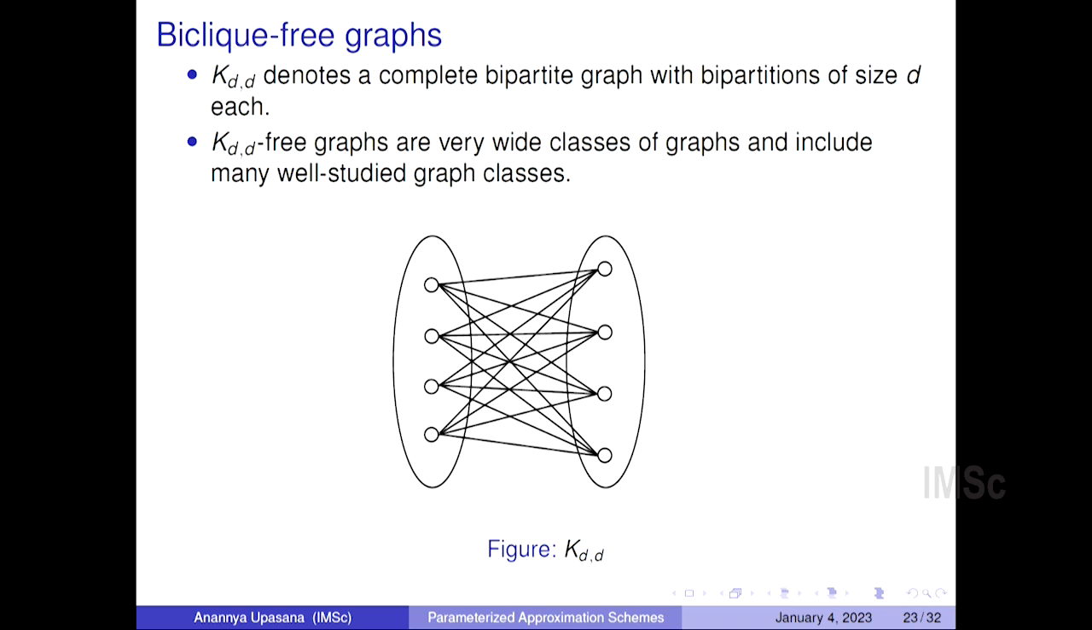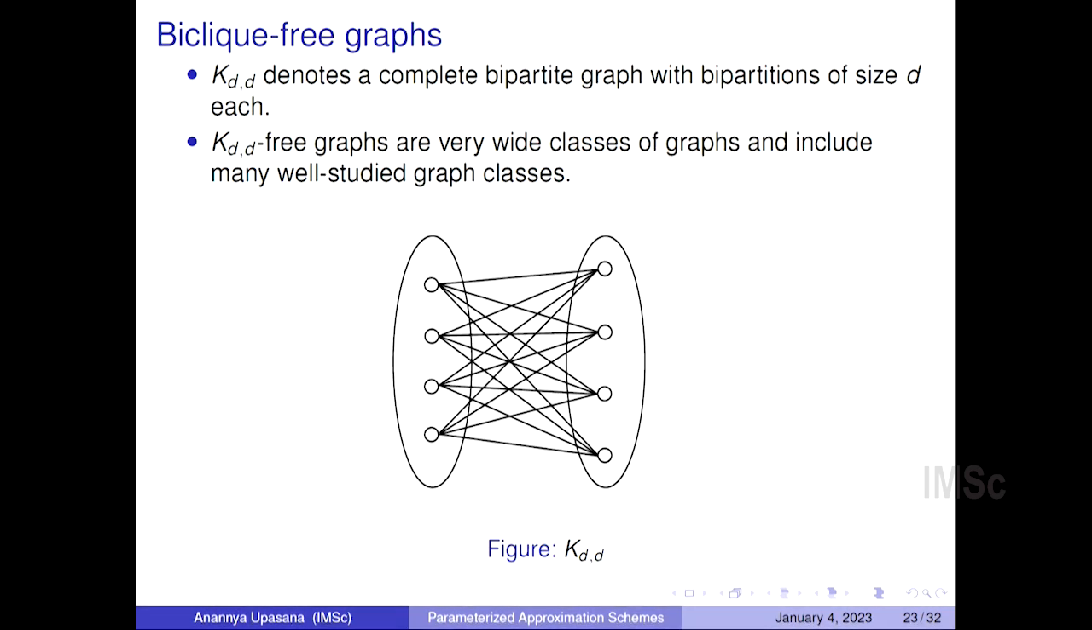So K_d,d is a complete bipartite graph with bipartitions of size d each. So in this figure, you can see a K_4,4 specifically. So this is basically a graph where the vertex set has been partitioned into two sets, and between any pair of vertices in the same set there is no edge, and across every pair of vertices between the two partitions there is an edge.